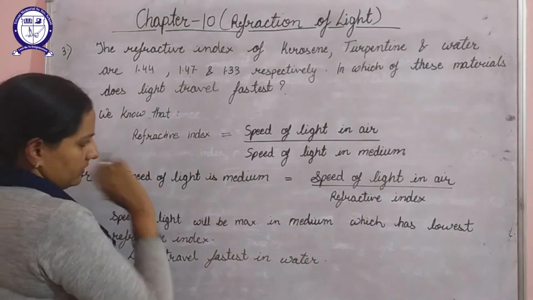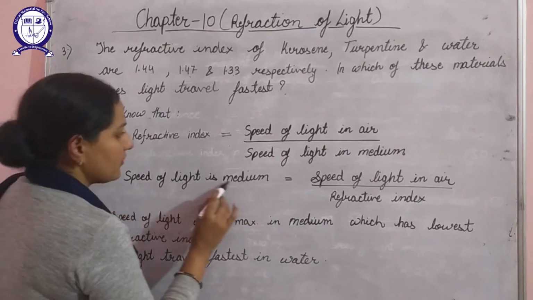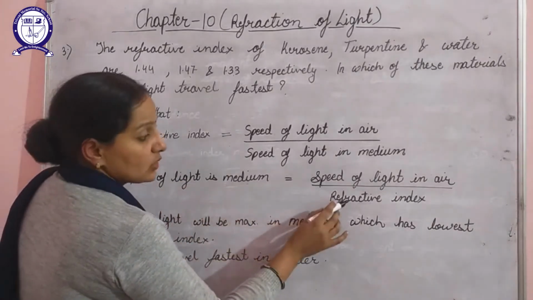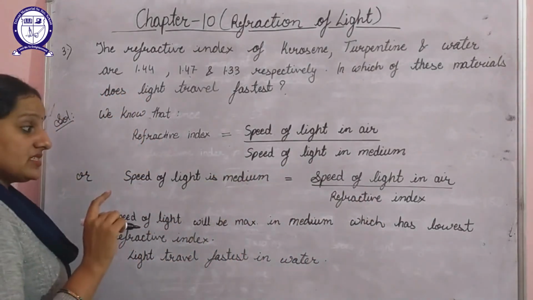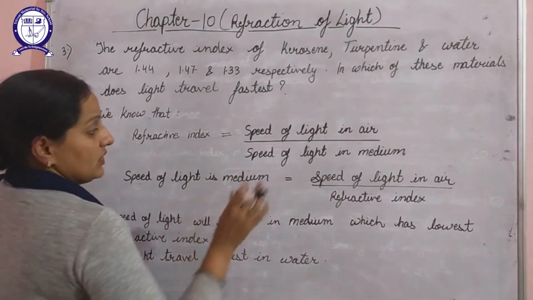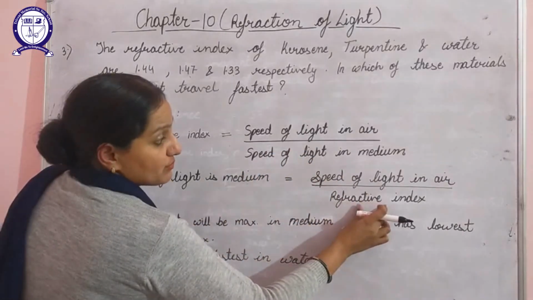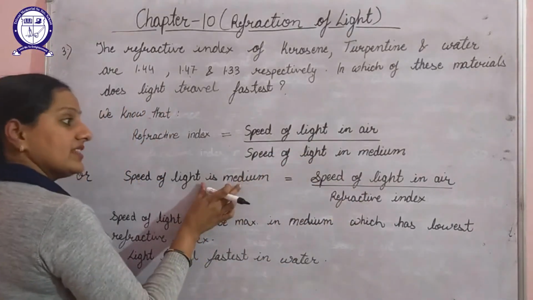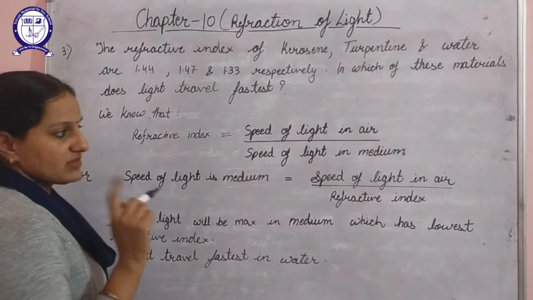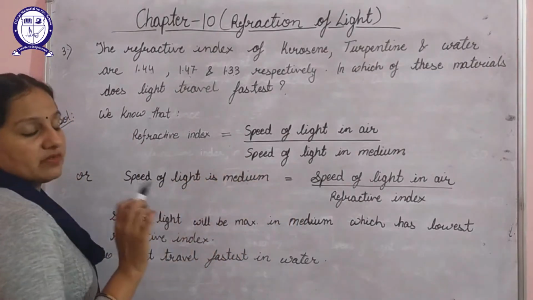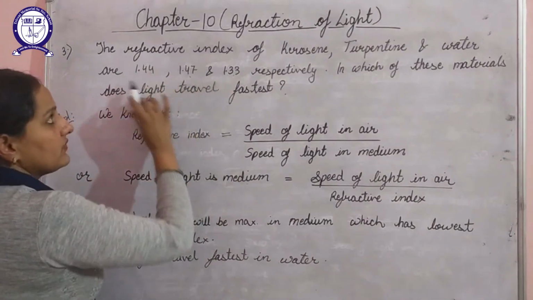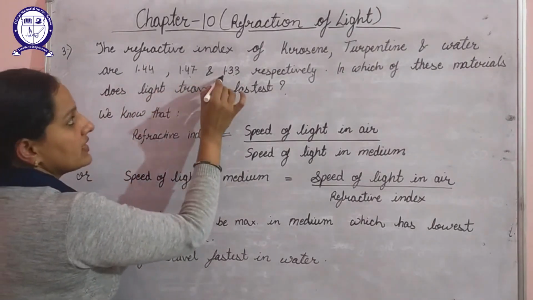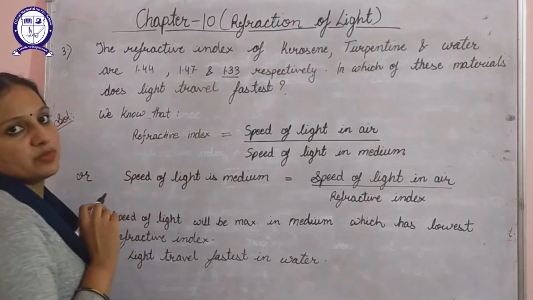Now from this we can say that the speed of light in the medium is inversely proportional to its refractive index. That means the medium whose refractive index is minimum, the speed of light in that medium will be maximum, as they are inversely proportional to each other. So these three values are given. From them we can specify that the minimum refractive index is this value, 1.33.